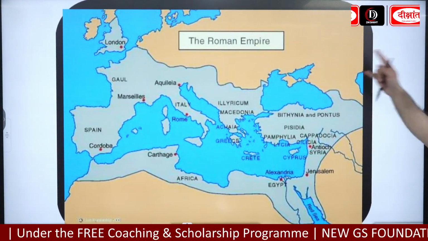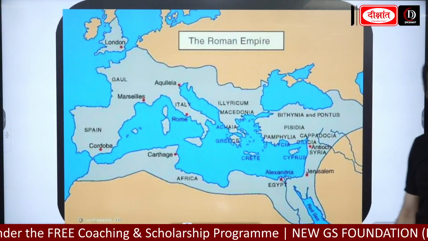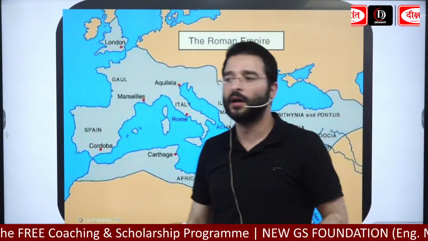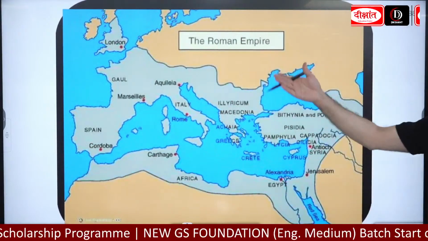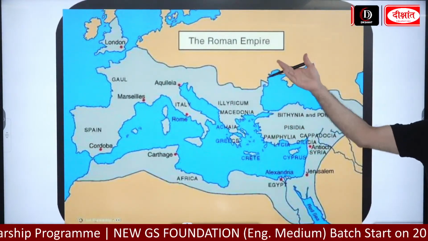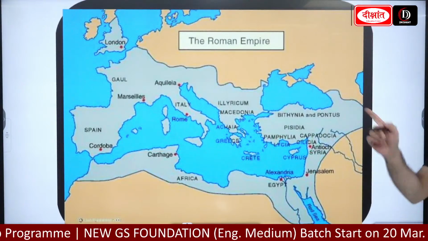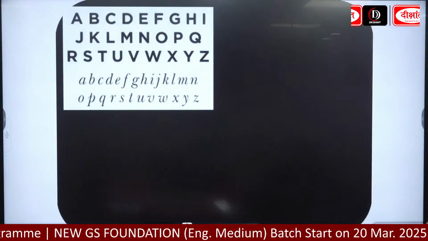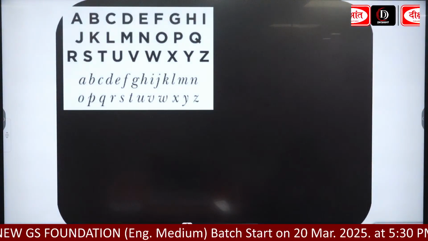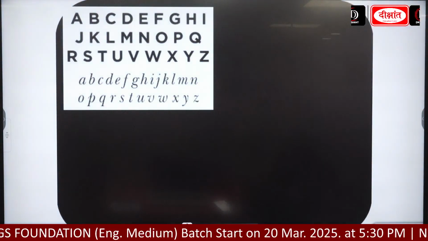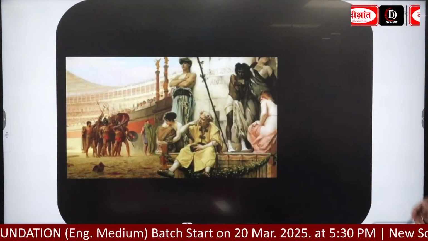And after that, I told you that in 1453 AD, Constantinople had fallen to the Turks, the Byzantine Empire had fallen, and Constantinople, or Istanbul, was taken by the great Ottoman Empire. After that, we had seen that the Latin script had developed during this particular period.